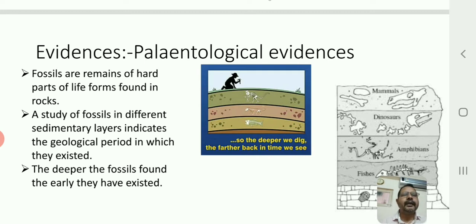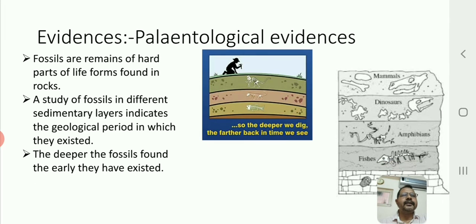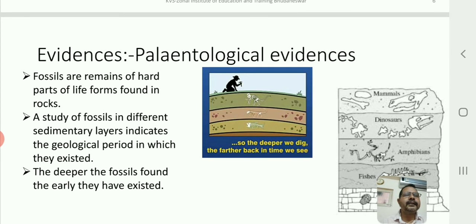Every day in the newspapers we hear about new fossils being discovered from some part of the earth. Scientists keep on excavating them, and you all know how to calculate the age of fossils. There is a method called the carbon dating method, by which we can find out the age of the fossils.